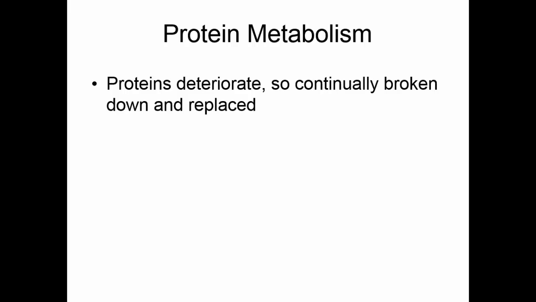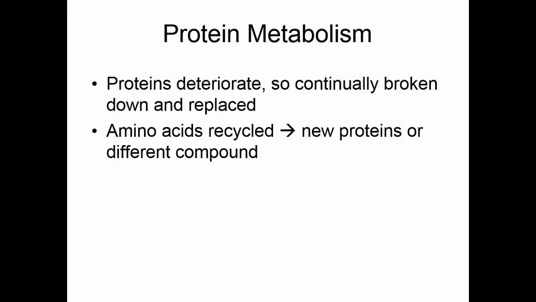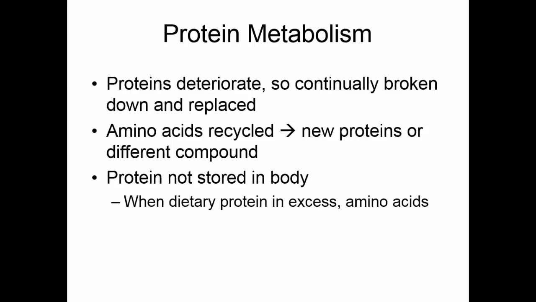Proteins are long chains of amino acids, and proteins deteriorate over time, so we're continually breaking proteins down and we continually need to replace them. Amino acids from deteriorated proteins are recycled. We can use those amino acids to make the new proteins or to make different compounds if we need to. If we take in more protein than we need, protein is not stored anywhere in the body. When our dietary protein is in excess, we have excessive amino acids. These are either oxidized for energy, they go into the Krebs cycle someplace, or they're converted to fat for storage.